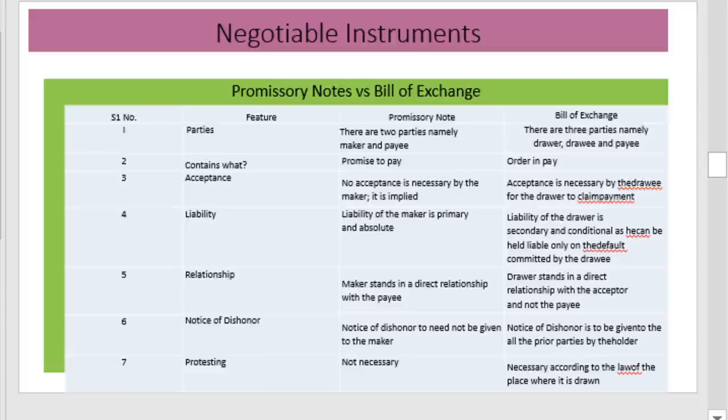Notice of dishonor need not be given to the maker in the case of the promissory note, but the notice of dishonor is to be given to the parties by the holder. And these are some of the important features of the promissory notes and bill of exchange.